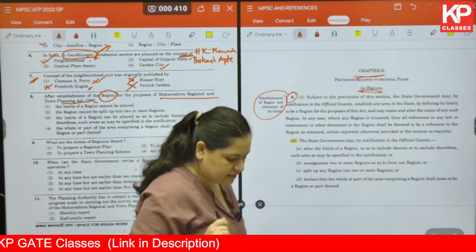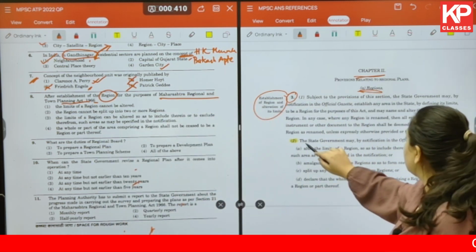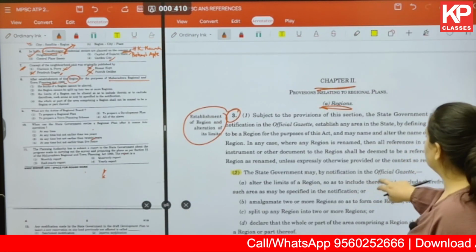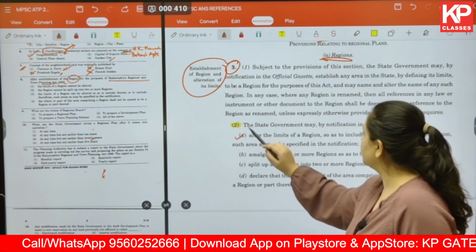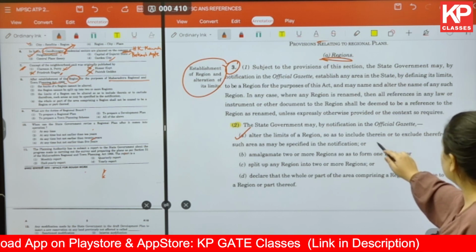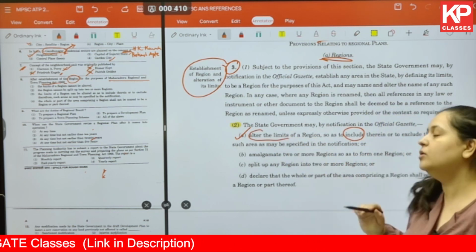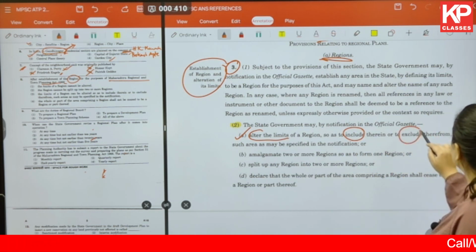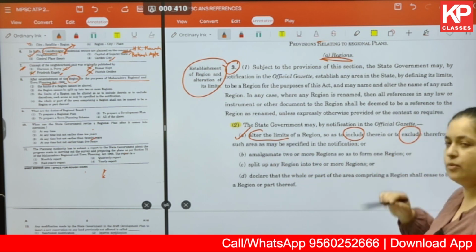Okay, now let us read about each of these options carefully. The state government by notification in the official gazette. Okay, now the first one, alter the limits of a region so as to include therein or to exclude therefrom such areas as may be specified in the notification.